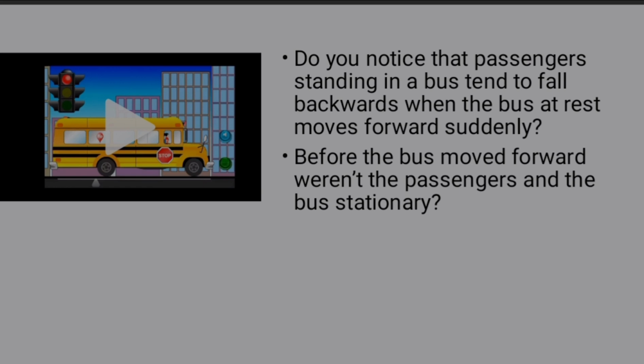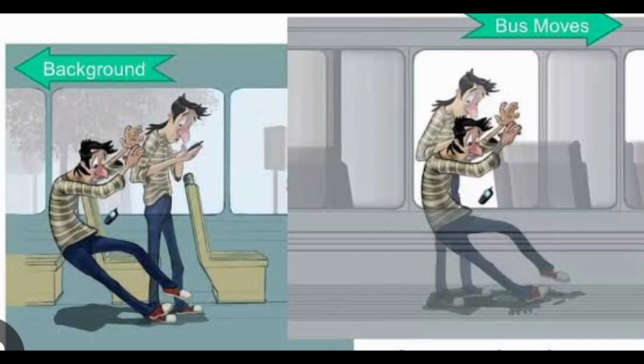Why did the person move backward when the bus at rest moves forward? Before the bus moved forward, weren't the passengers and bus stationary? Yes, the passengers and the bus were stationary. So, when the bus moves forward suddenly, the passenger tends to fall backwards because of the tendency to continue in the state of rest. This tendency is inertia of rest.